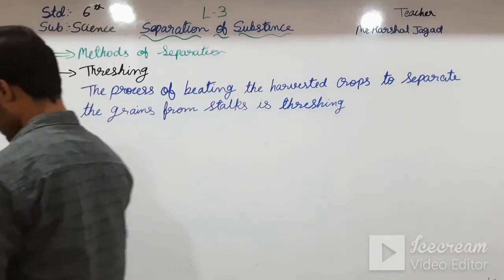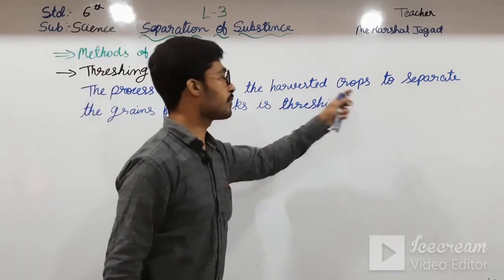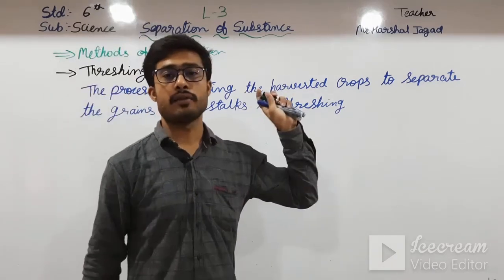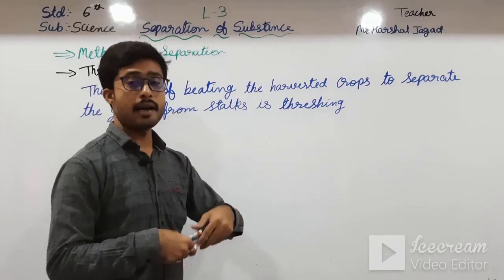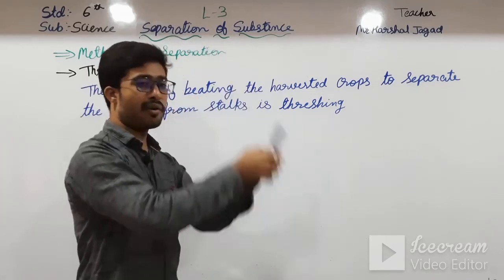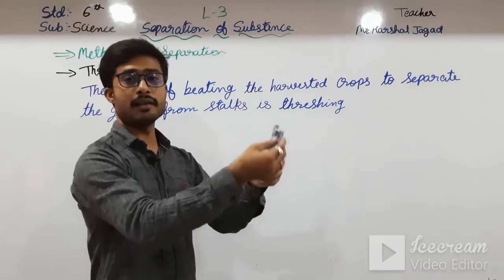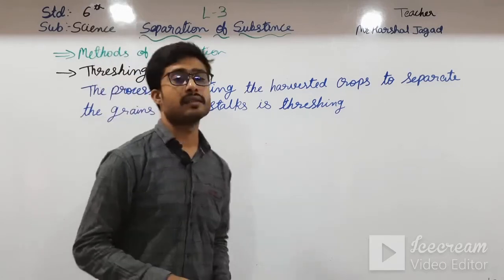Okay students, so first of all we will see threshing. The process of beating the harvested crop to separate the grains from the stalks is called threshing. So we all know the harvested crops. Suppose these are the harvested crops. We are beating them on something, a stone or a table, so that the grains fall down. Okay students, this is the process called threshing.